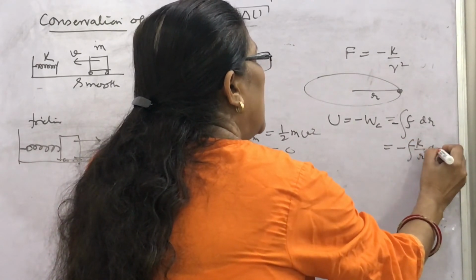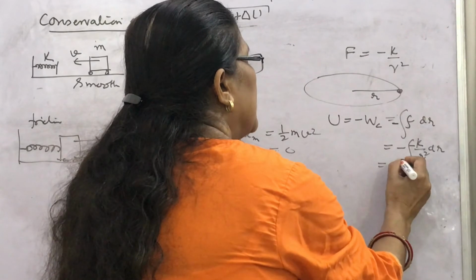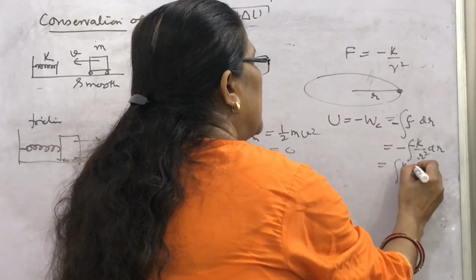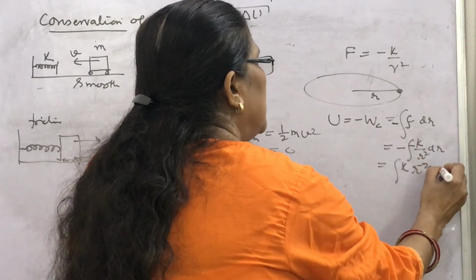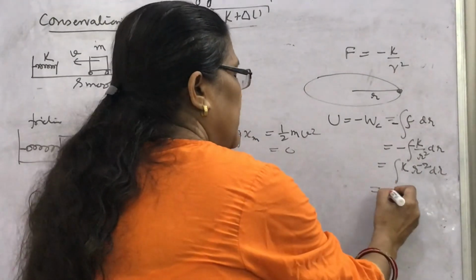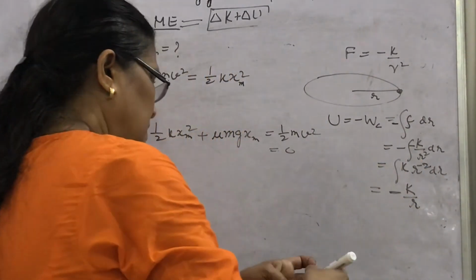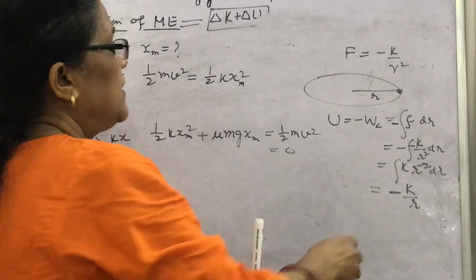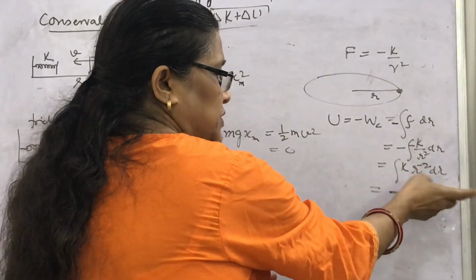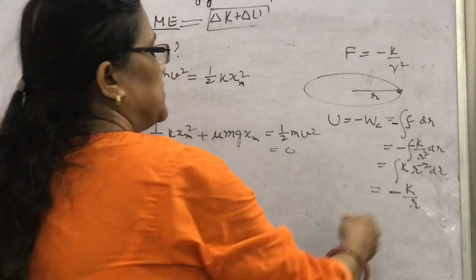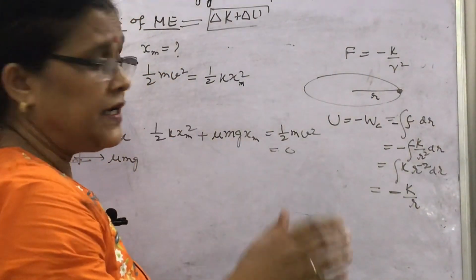This is dr. This will become the integration of k into r to the power minus 2 dr. What will you get here? Minus k by r, using the integration formula r to the power minus 2 plus 1 upon minus 2 plus 1. What is the kinetic energy?